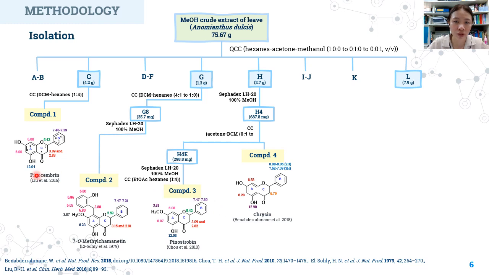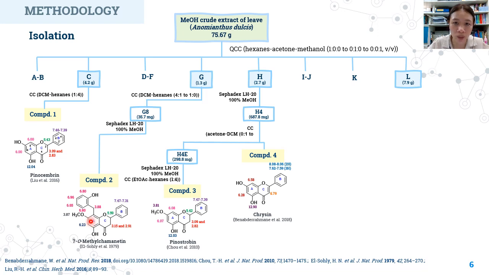These flavanones show the characteristic proton NMR of an oxymethine proton at around 5.4 ppm and the diastereotopic methylene protons at position 3 at around 3 and 2.8 ppm. Moreover, they showed the meta-coupled aromatic protons of ring A at about 6 ppm and the monosubstituted benzene ring of ring B at around 7.4 ppm. So, compound 1 was assigned as pinocembrin, while compound 2 shows the additional 2-hydroxybenzyl group and methoxy group located on carbon position 8 and carbon position 7 respectively,